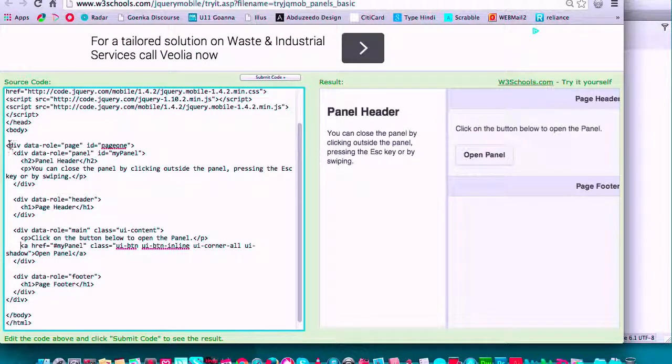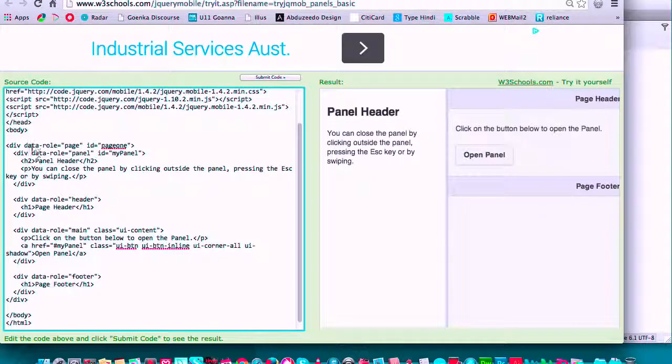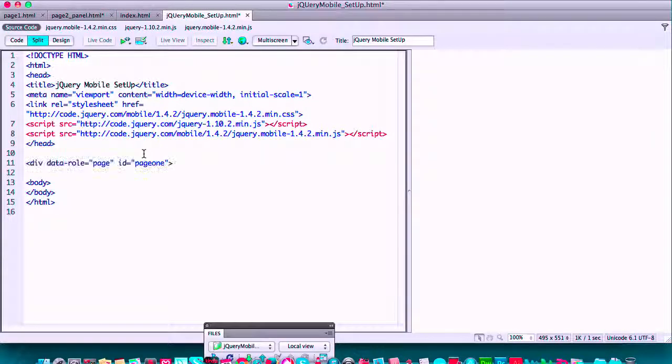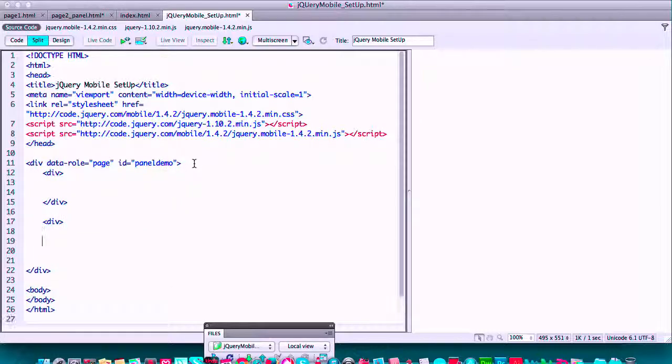So there are basically 2 div tags here, and inside the body there's of course your page. We'll just set up the page first. So I've just got a page, and I'll just call it ID panel demo. Now inside this there are 2 div tags. So that's one div which will actually have the panels, and then you have another div which will be a page.